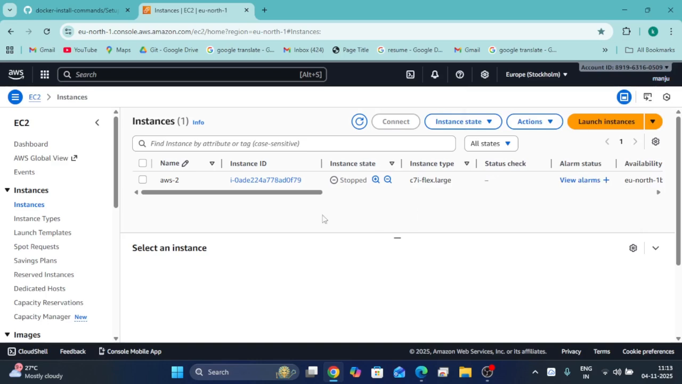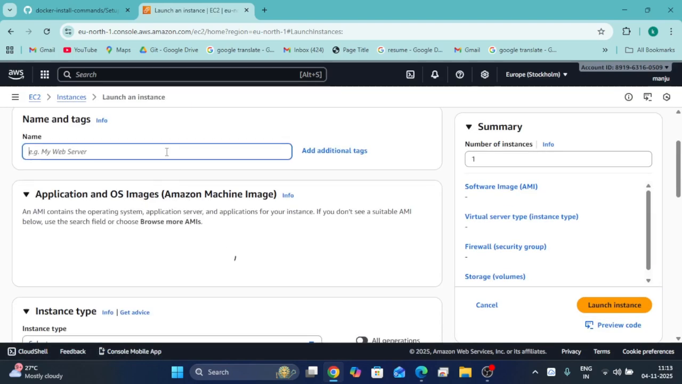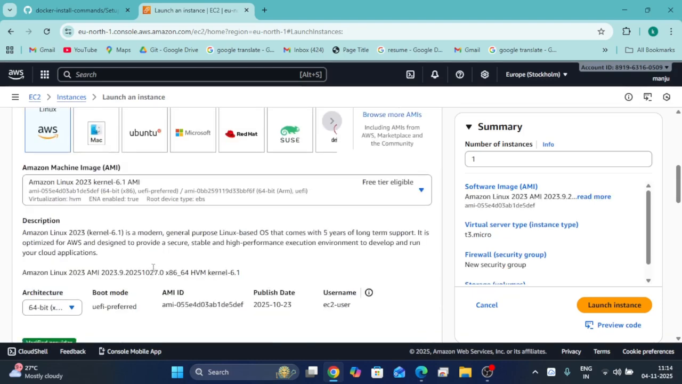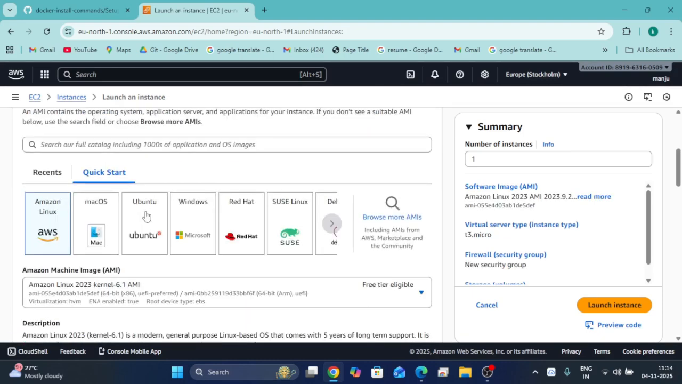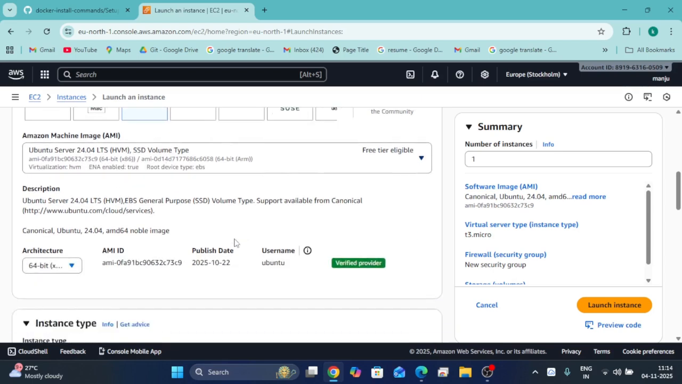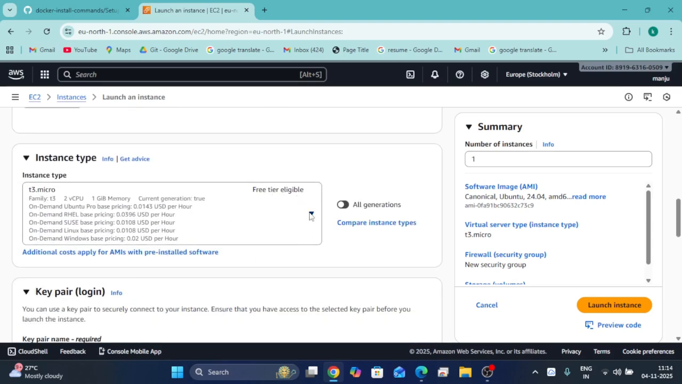Here we have to create one instance, right? So click on launch instances. Just keep the name Docker. Select Ubuntu. Once selected, here it comes Ubuntu Server 24.04. We have to choose 24.04. This is the latest version.